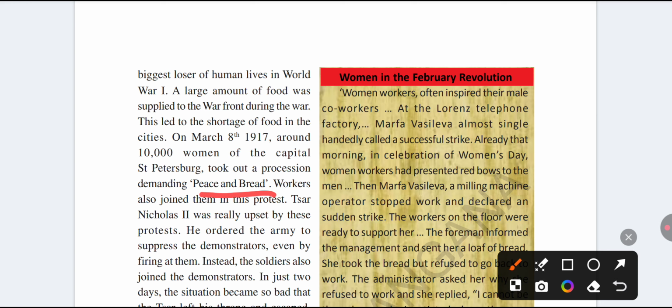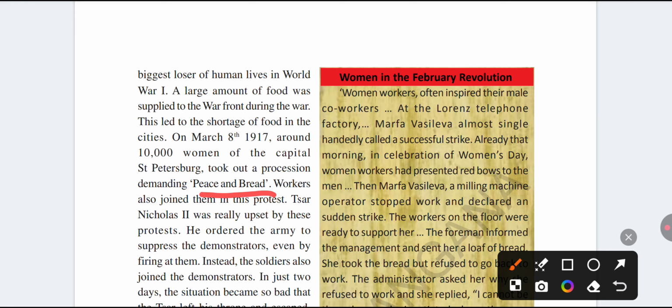Why were the women protesting in Saint Petersburg on March 8th, 1917? Because of the shortage of food in Russia. Why did the shortage come? Because Russia supplied so much food to the First World War, to the soldiers.